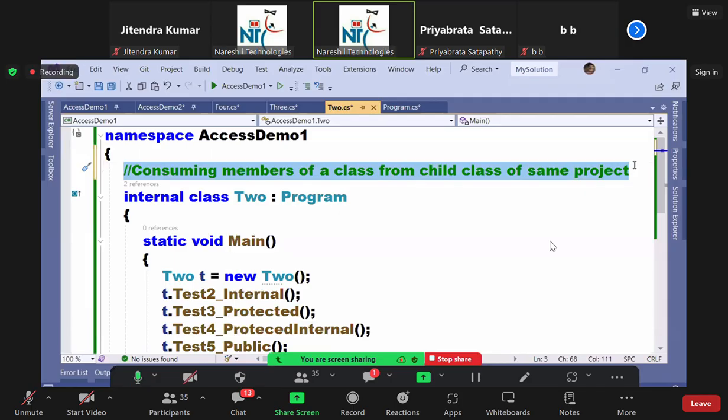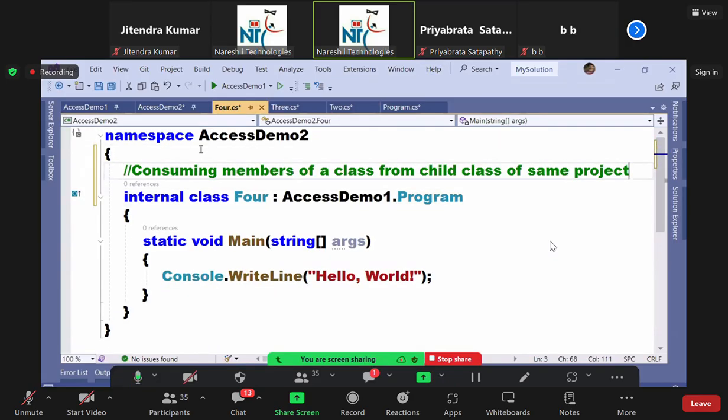They are also like your children only, but not your own. Your children are your own, but your cousin's children are not your own, though they are also children. So you remember, class 4 is a child class of another project.